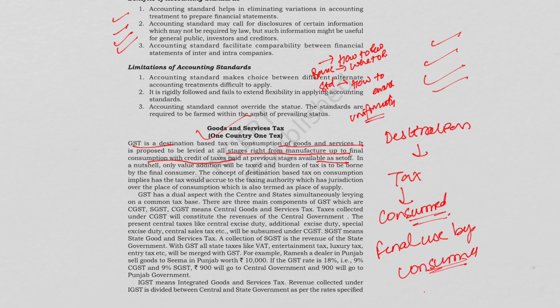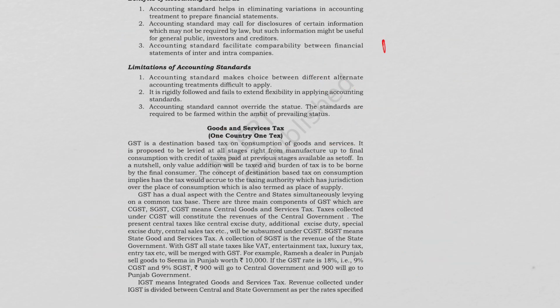So basically GST revenue it goes to the state where goods and services they are consumed and not where goods and services they are produced. For example, if we have a factory in Maharashtra and the customer is in Gujarat, then GST will go to Gujarat, which is the place of consumption.